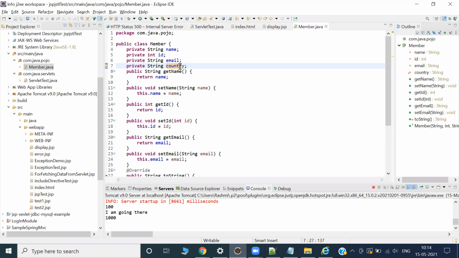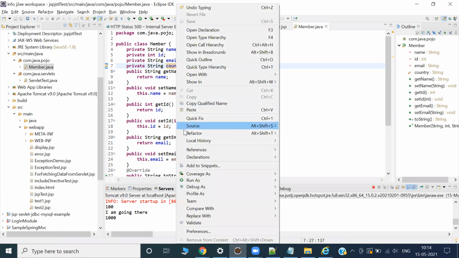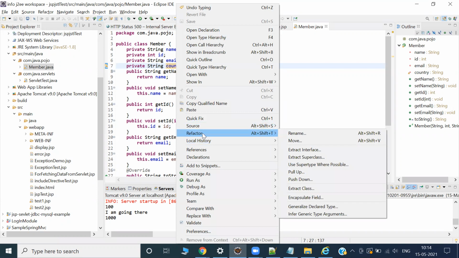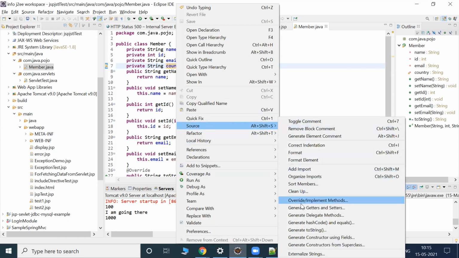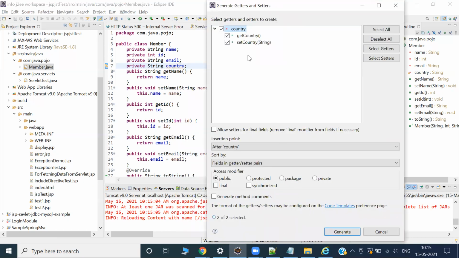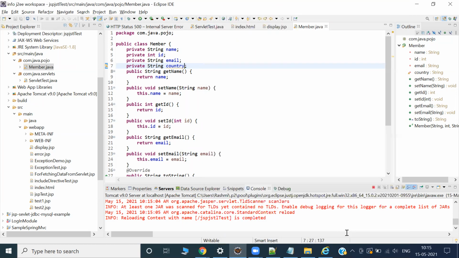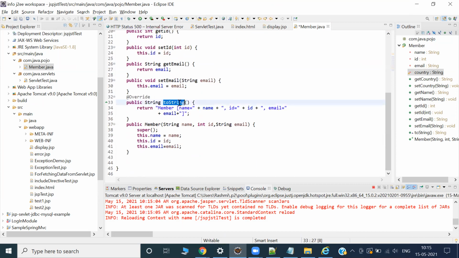My country field is ready, but is there any getter setter method for it? No, right? Just right click, source, generate getters and setters. It's asking for country, yes, good, generate directly. Now country is fine, but have I added it to the toString method? No, I have not added it. So I have to do that for country.